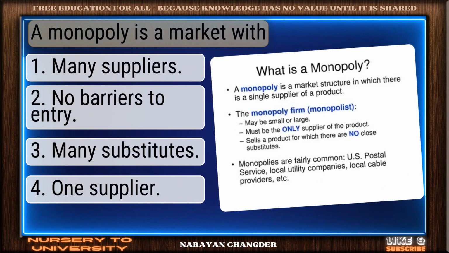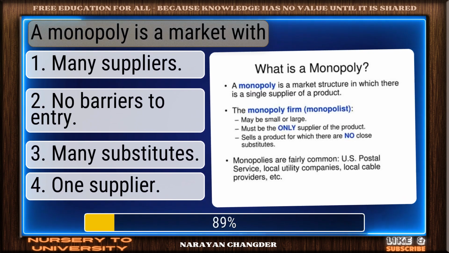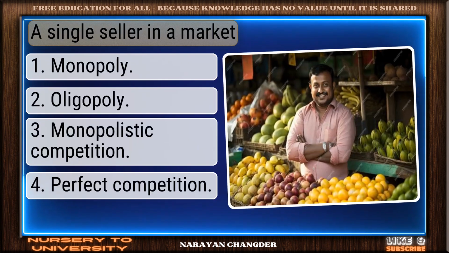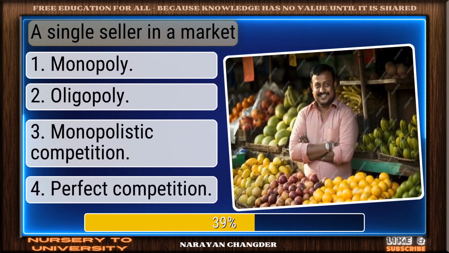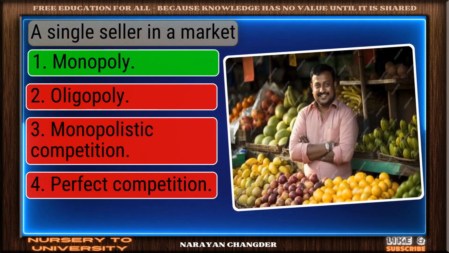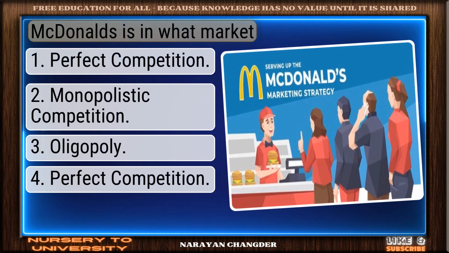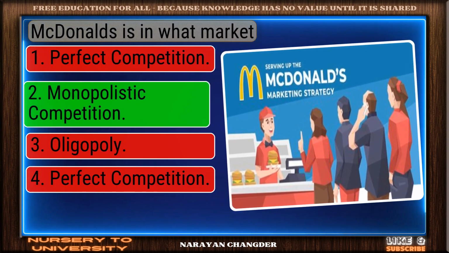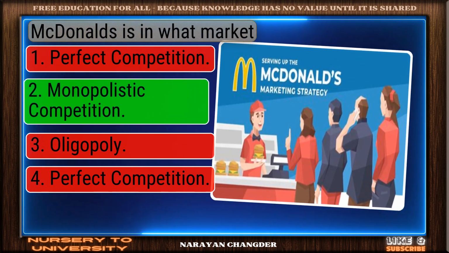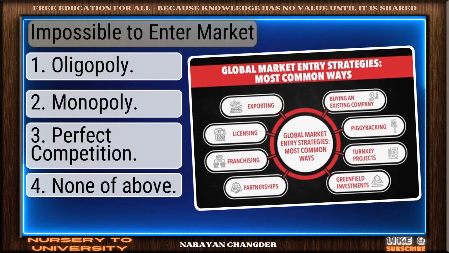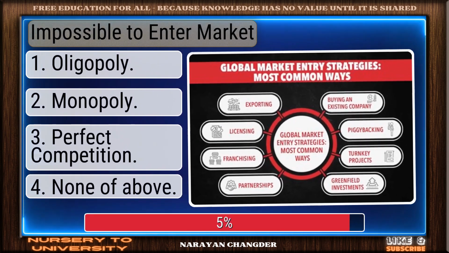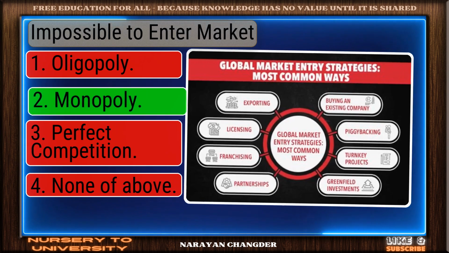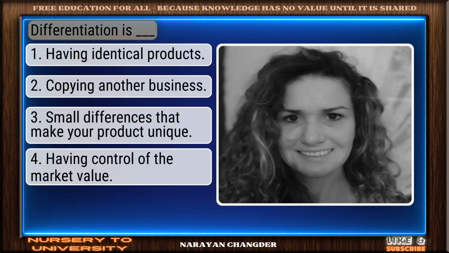A monopoly is a market with. Nicely done. One supplier is a solid answer. A single seller in a market. Monopoly is the answer. McDonald's is in what market? You chose monopolistic competition, and it is correct. Impossible to enter market. Good thinking. Monopoly is the right answer.